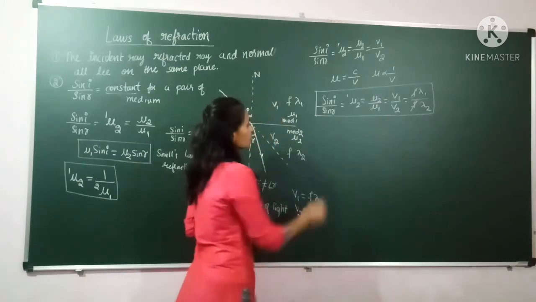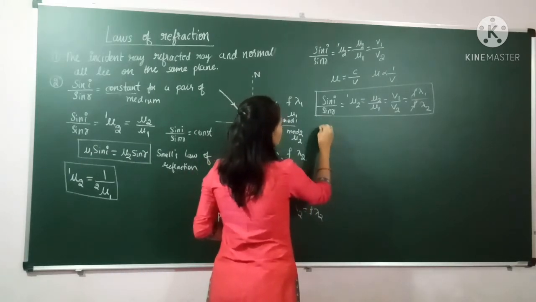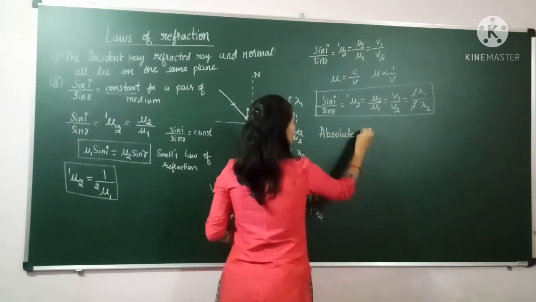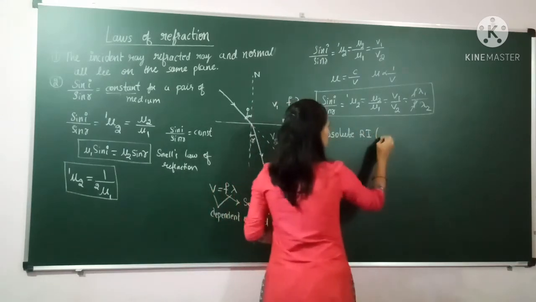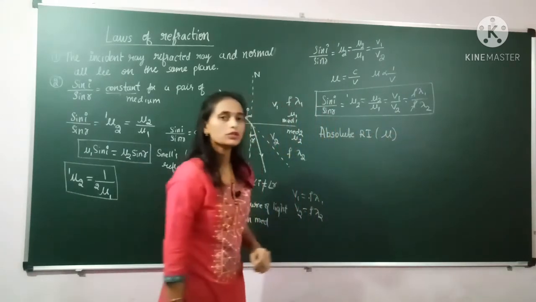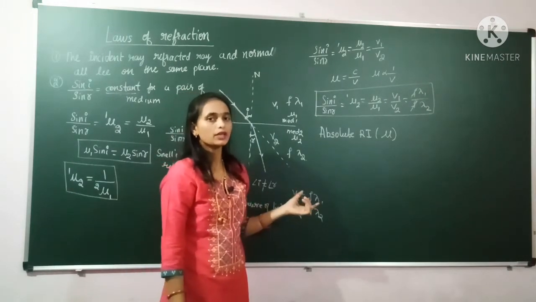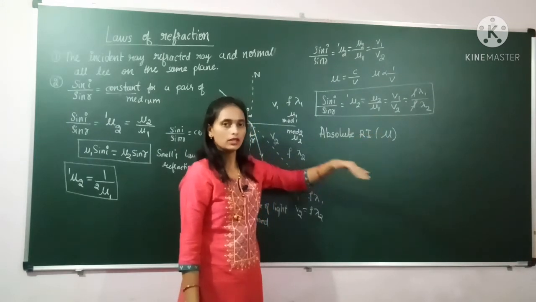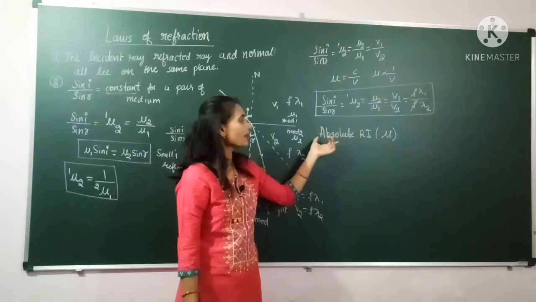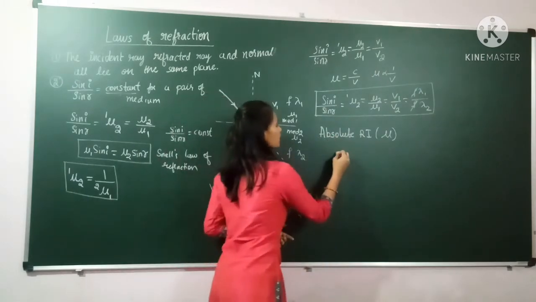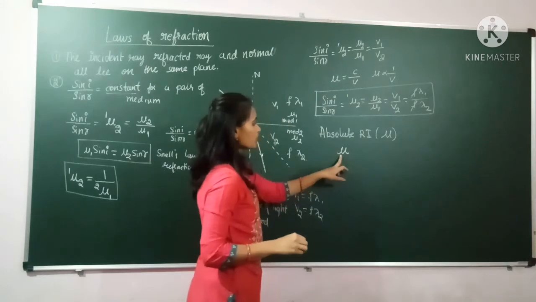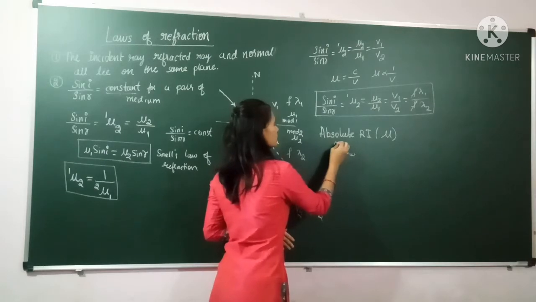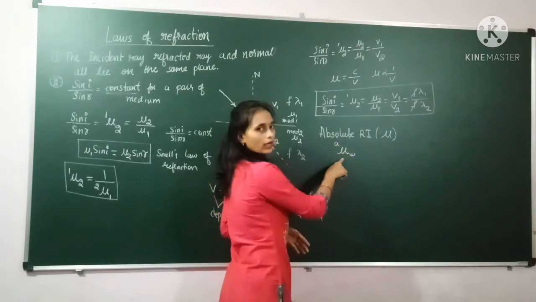Next, after that, we will study the absolute refractive index and relative refractive index. Absolute refractive index, mu. Absolute refractive index means whenever we calculate the refractive index of any medium in comparison with the air medium, then it is called the absolute refractive index. For example, here I want to calculate the refractive index of water. Then if I compare this refractive index with air, it is called the absolute refractive index.